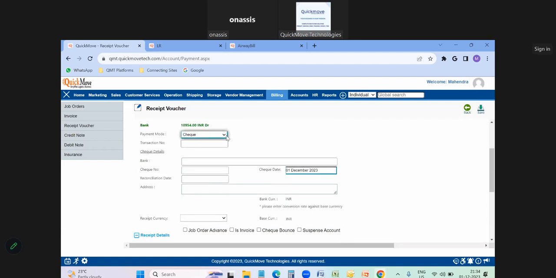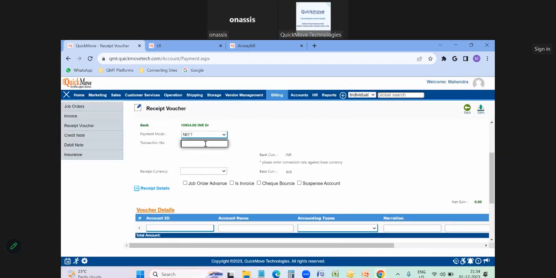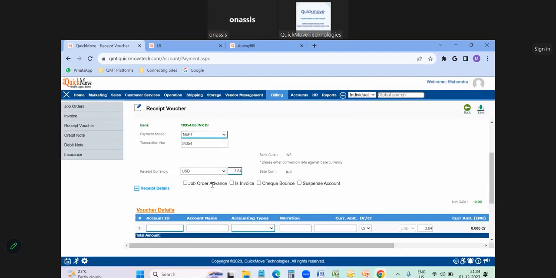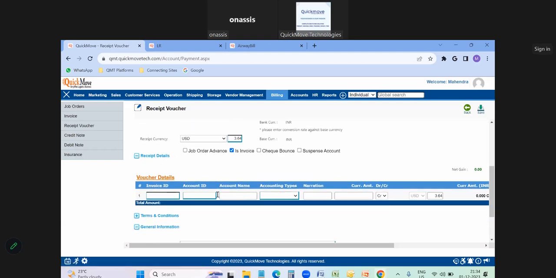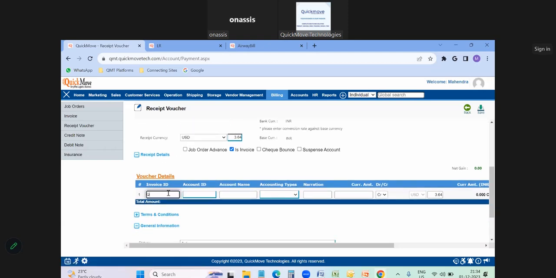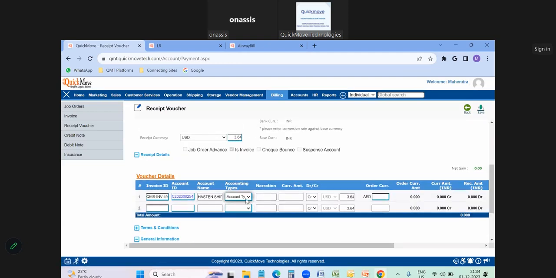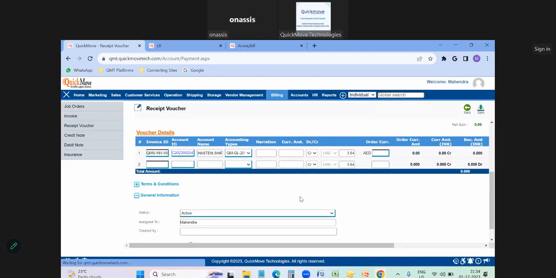the book details and in which account, like how they have processed the payment. We have the options available here. So you can input here and then you can input the transaction number, in which currency we have received the payment, and what is the conversion rate according to the received date, and whether it is advance payment or full invoice payment we have received. So you can input the invoice ID, it will be reflecting here,